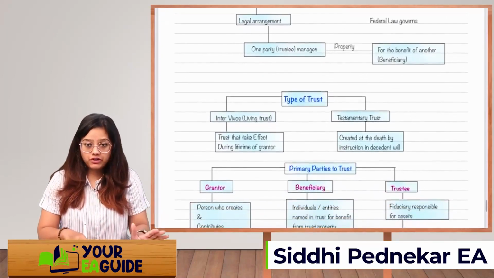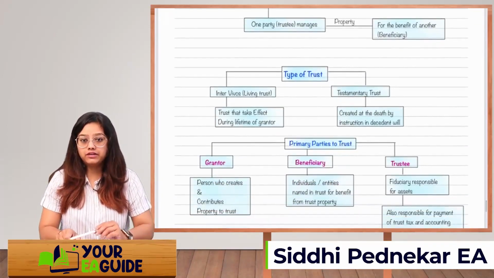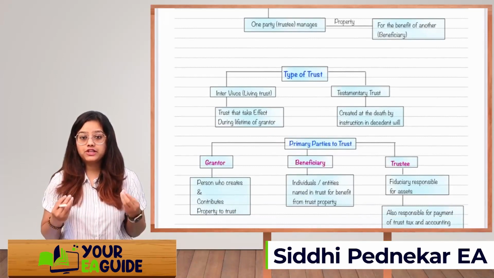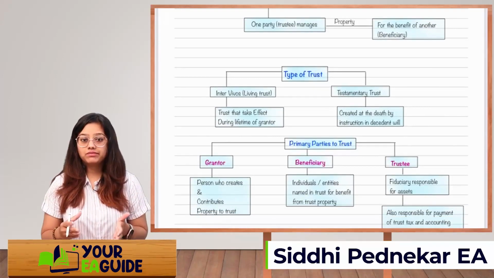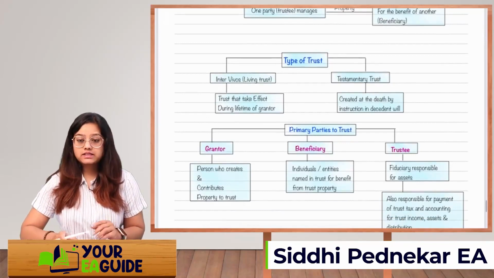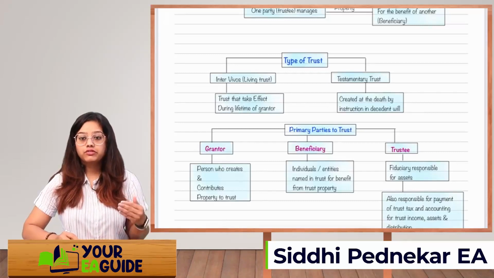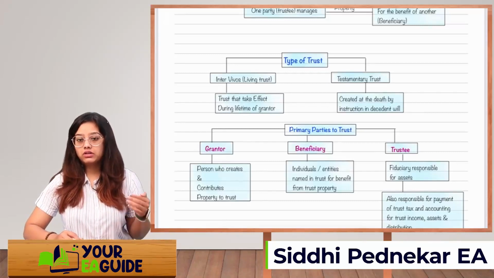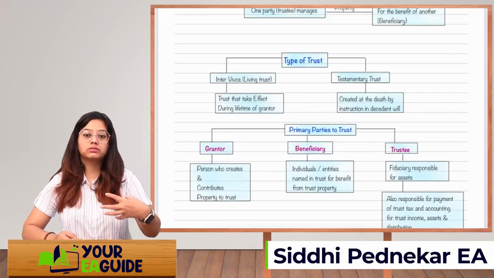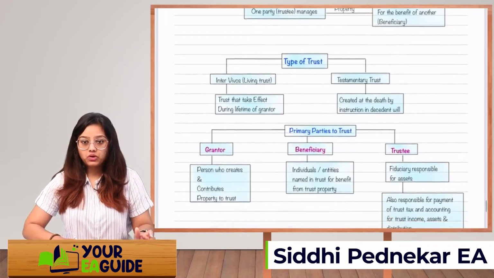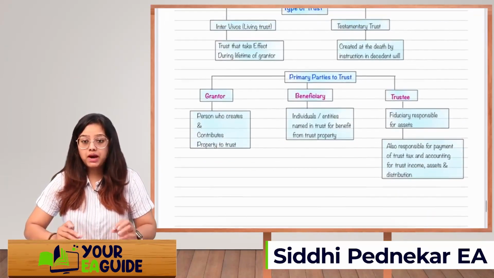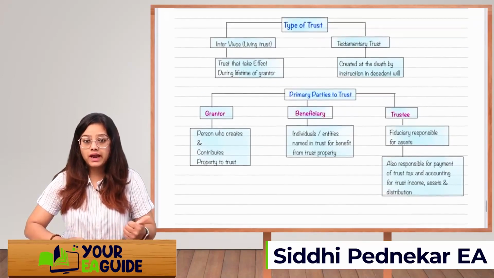Now there are two types of trust. Whenever a person is alive and that person himself is forming a trust, himself transferring all assets into a trust, then that is called inter vivos, that is called a living trust. Next is testamentary trust, means at the time of death when the trust is created. According to the will, if it is mentioned in the descendant's will that all the assets will be transferred into a trust and the benefit will be provided to the different beneficiaries, then that is a testamentary trust.